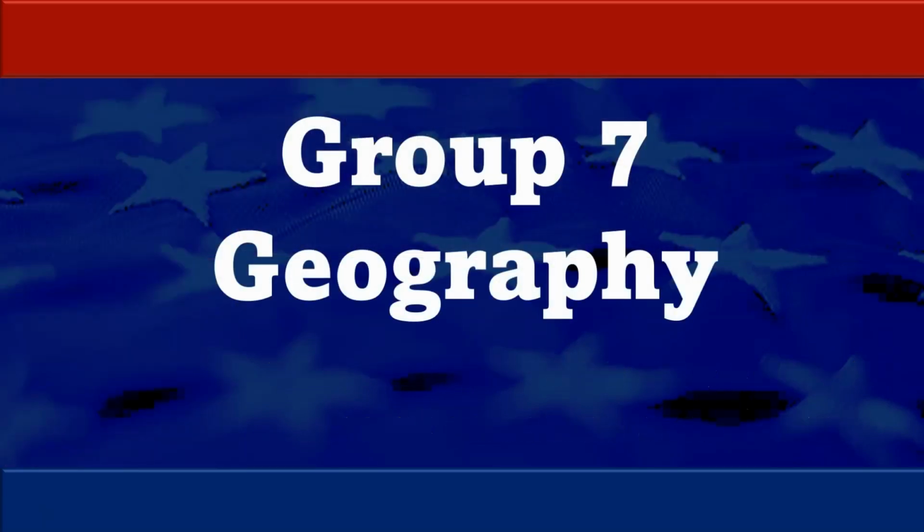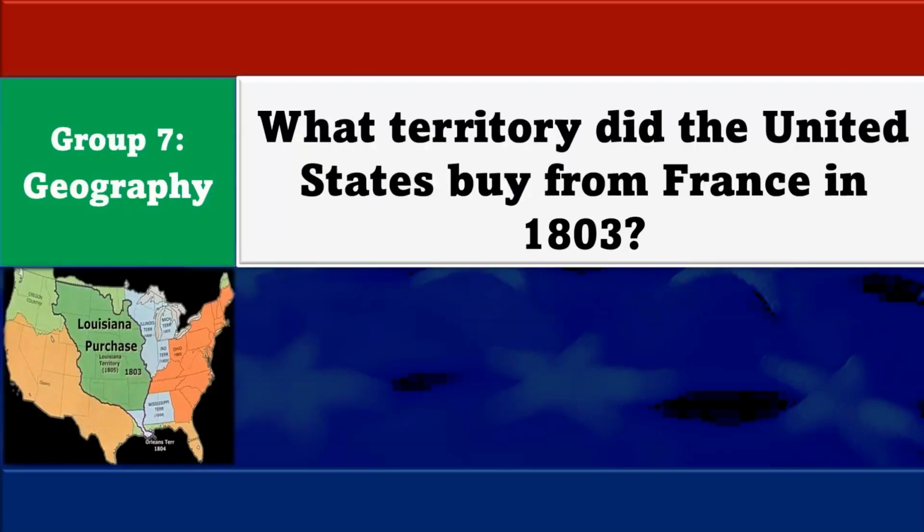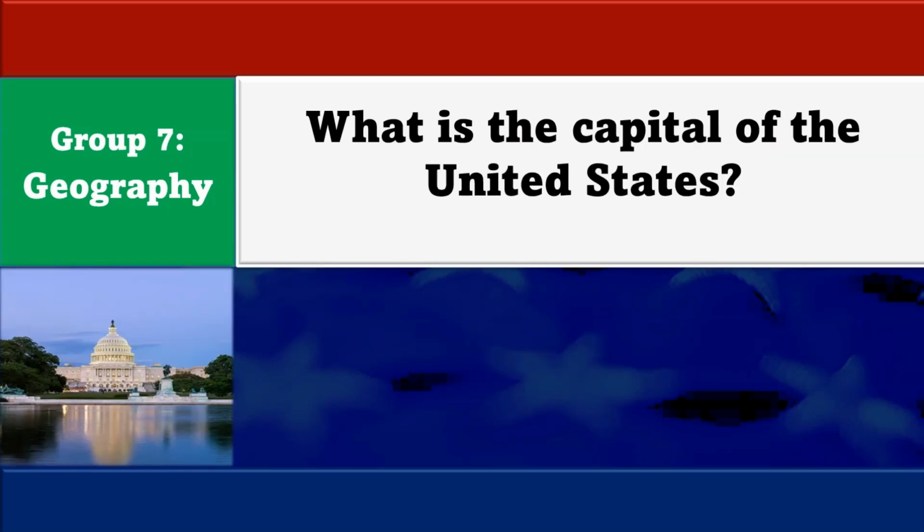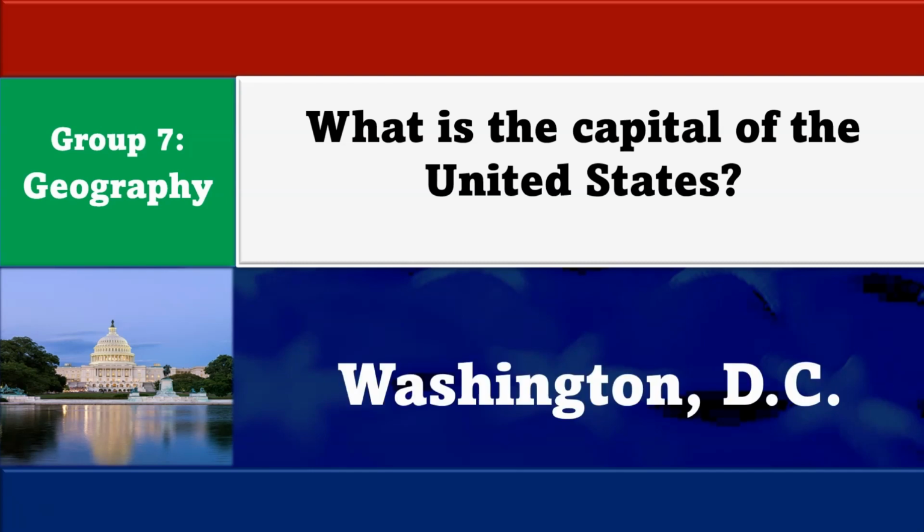Now let's move on to group 7, and this has to do with geography of the United States. What territory did the United States buy from France in 1803? The Louisiana Territory. What is the capital of the United States?